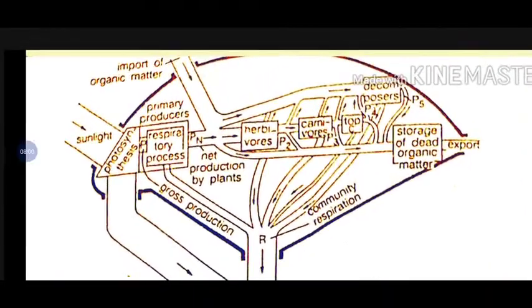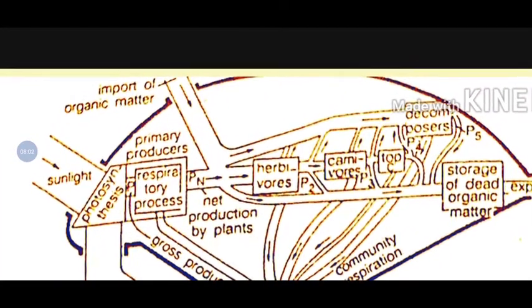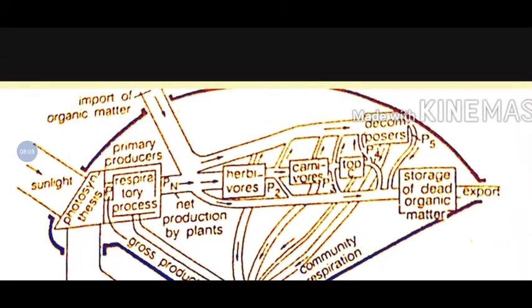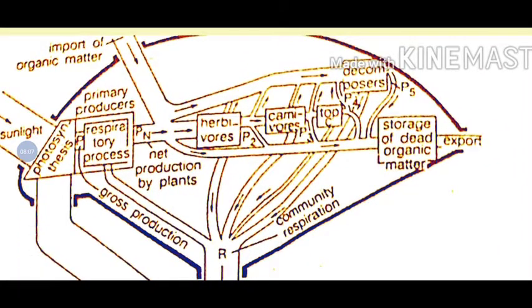The first trophic level, the primary producers, are getting sunlight and performing the mechanism of photosynthesis. Then there is a net production of plants, represented by Pn. Then the energy is transferred to the herbivores. One condition is that it is channelized to the herbivores, or the other condition may be that this energy is stored directly as dead organic matter, or the plant will die and get exported.